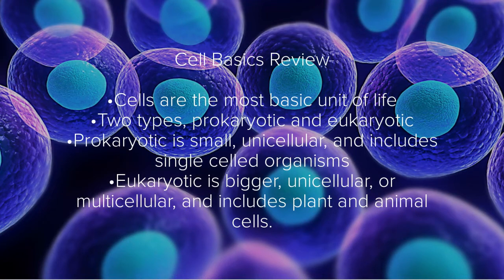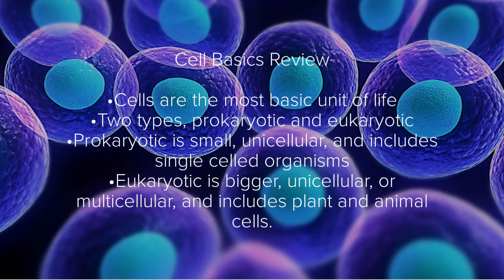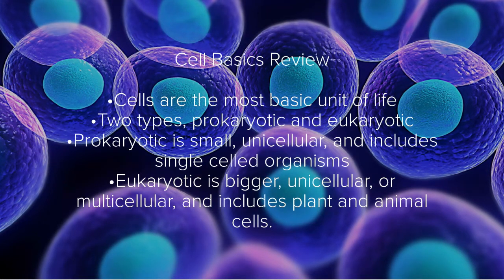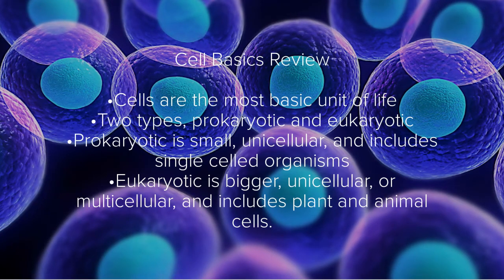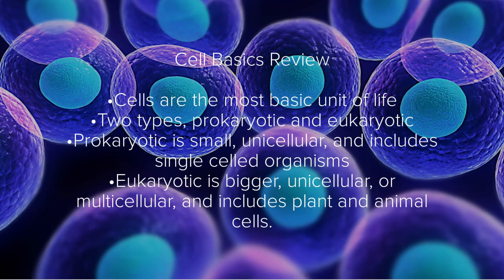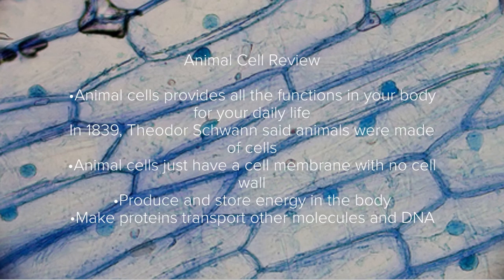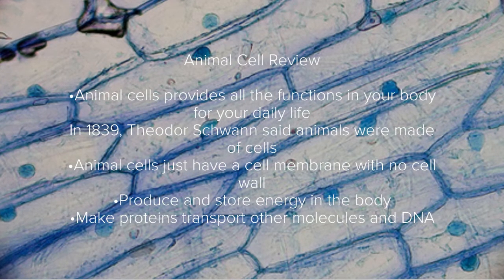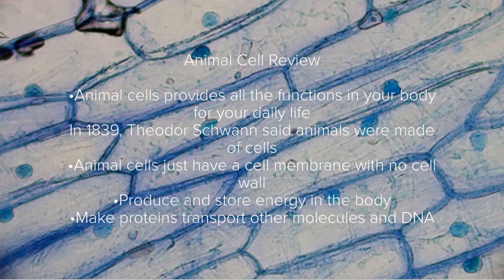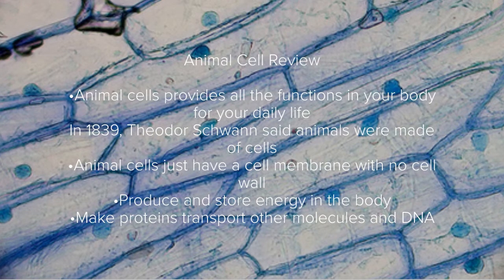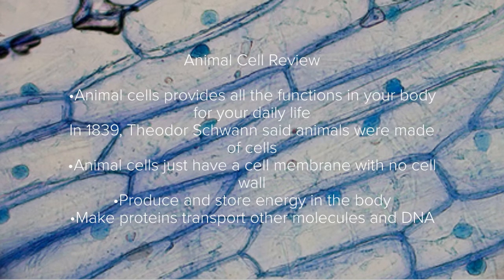First, in review, let's talk cells. Cells are the most basic unit of life, and as we know, there are two types, prokaryotic and eukaryotic. Prokaryotic is small, unicellular, and includes single-celled organisms, while eukaryotic is bigger, unicellular or multicellular, and includes plant and animal cells. Animal cells provide all the functions in your body in your daily life. In 1839, Theodor Schwann said that all animals are made of cells. Animal cells just have a cell membrane with no cell wall. Animal cells also produce and store energy in the body and make proteins that transport other molecules, including DNA.